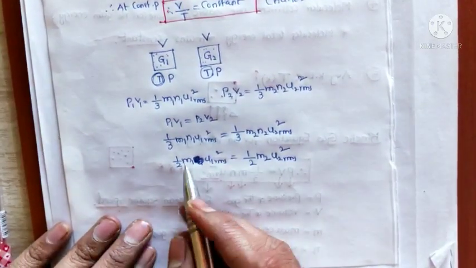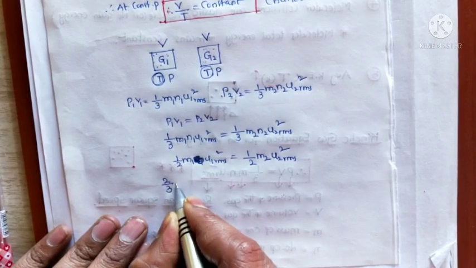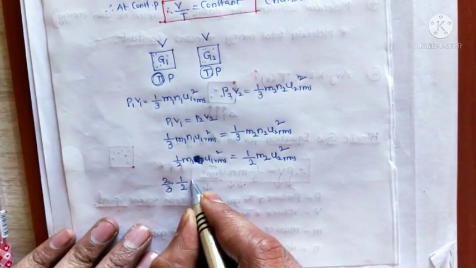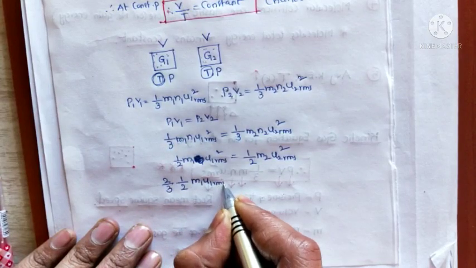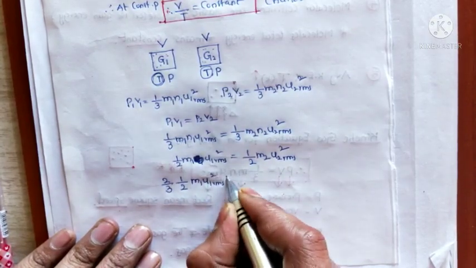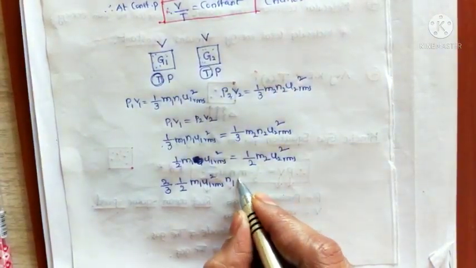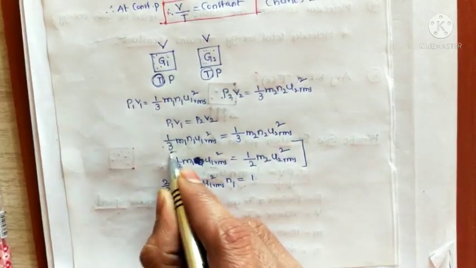So here, substitute: we already know 2 by 3 times 1 by 2 M1 U1 RMS square N1. So the equation is like this. Further modified, this is kinetic energy.